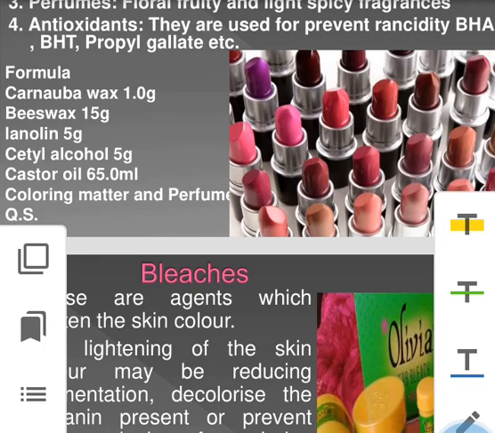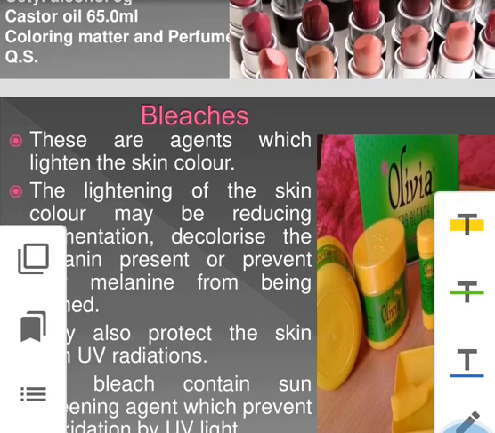These are used as antioxidant agents for the preparation of lipstick. One formula of lipstick: carnauba wax 1 gram, beeswax 15 gram, lanolin 5 gram, cetyl alcohol 5 gram, castor oil 60.5 ml, coloring matter and perfumes.